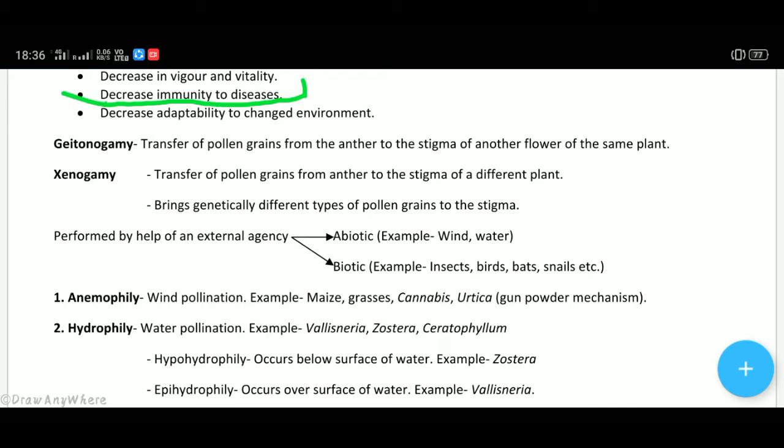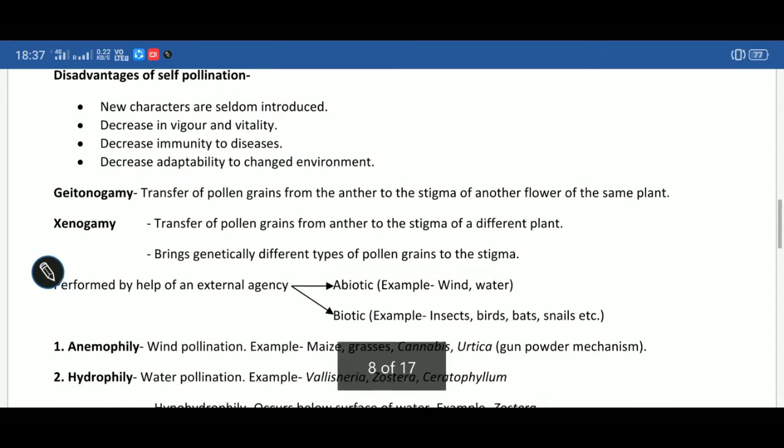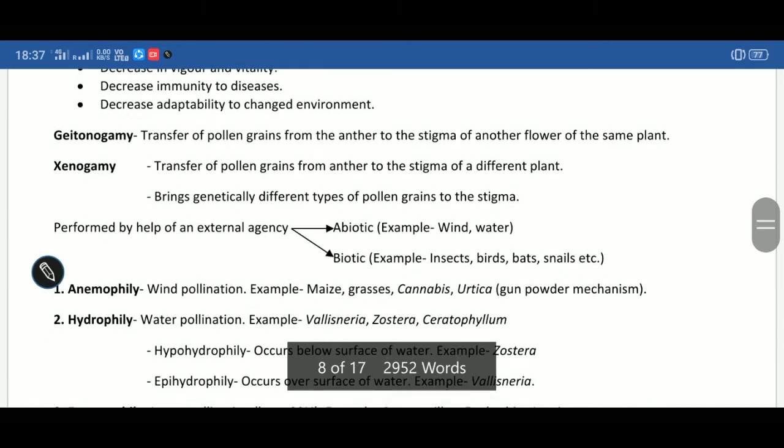The next is decreased adaptability to changed environments. Cross pollination induces variations. If there are variations, there is evolution, and in case of self-pollination, there is no evolution, there are no variations. Hence, adaptability to changed environment decreases drastically. These are some disadvantages of self-pollination.